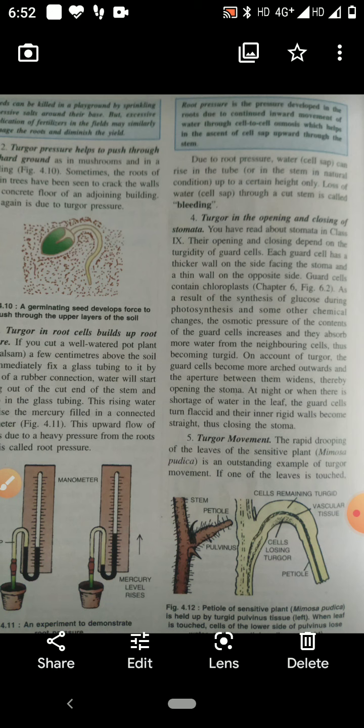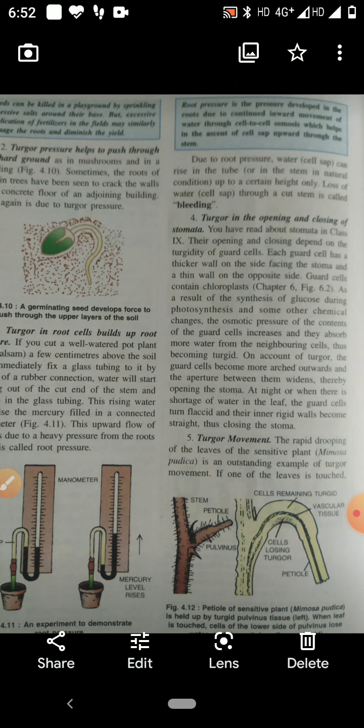When these cells become turgid, they will provide rigidity. Then the leaves are in the normal position. But as the cells lose turgidity, they are not able to give support. Therefore, the leaves of the plant droop down.